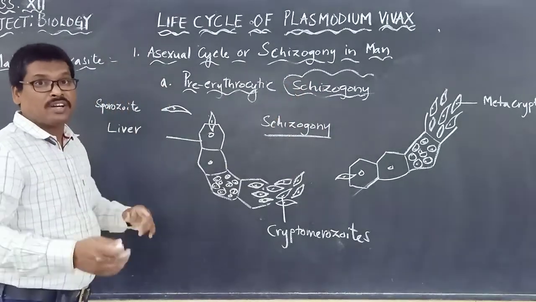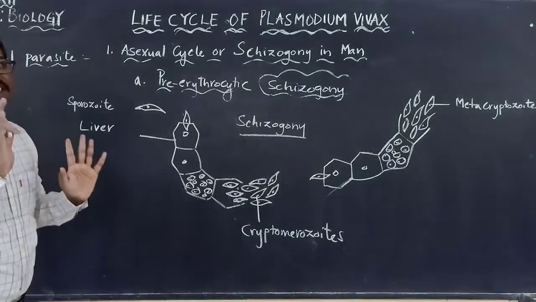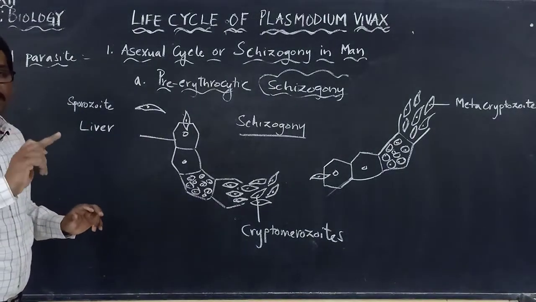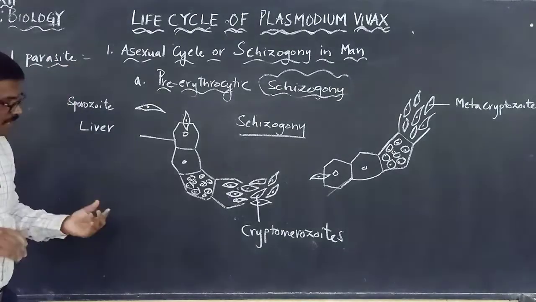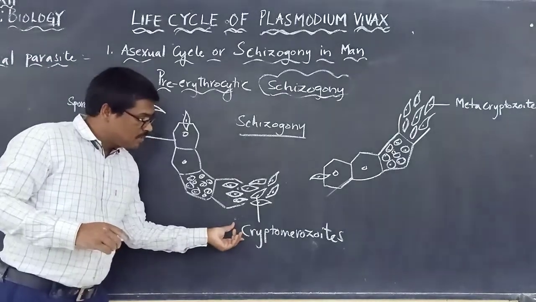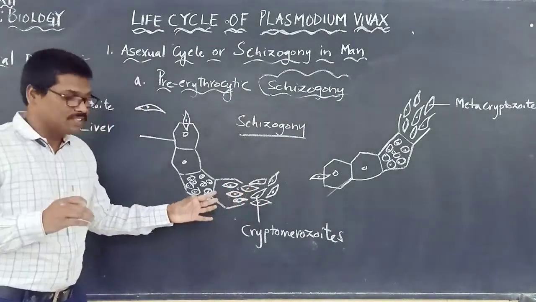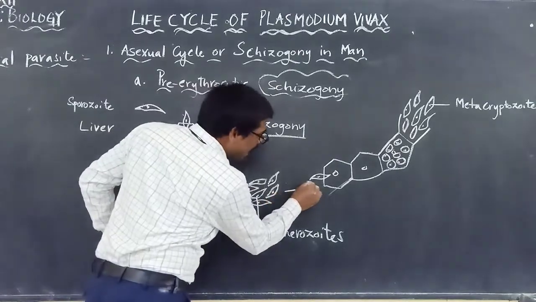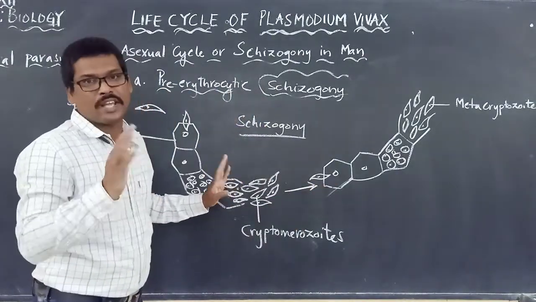Now the next one is what? Exo-erythrocytic schizogony, or exo-erythrocytic cycle. Exo-erythrocytic cycle means the cryptomerozoites that are released from the liver cells will again go back and infect the healthy, fresh cells of the liver.